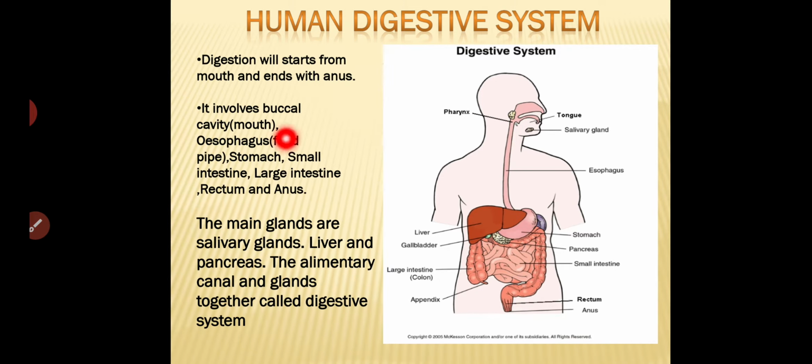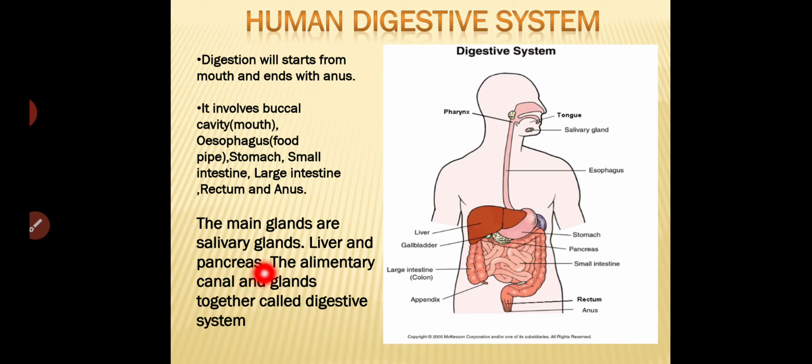So digestion starts from the mouth and ends with the anus. We take the food here and it ends at the anus. It involves the buccal cavity, esophagus, stomach, small intestine, large intestine, rectum and anus. First of all the mouth, esophagus, then our stomach, then small intestine, big intestine, then rectum, then anus. The main glands are salivary glands, liver and pancreas.